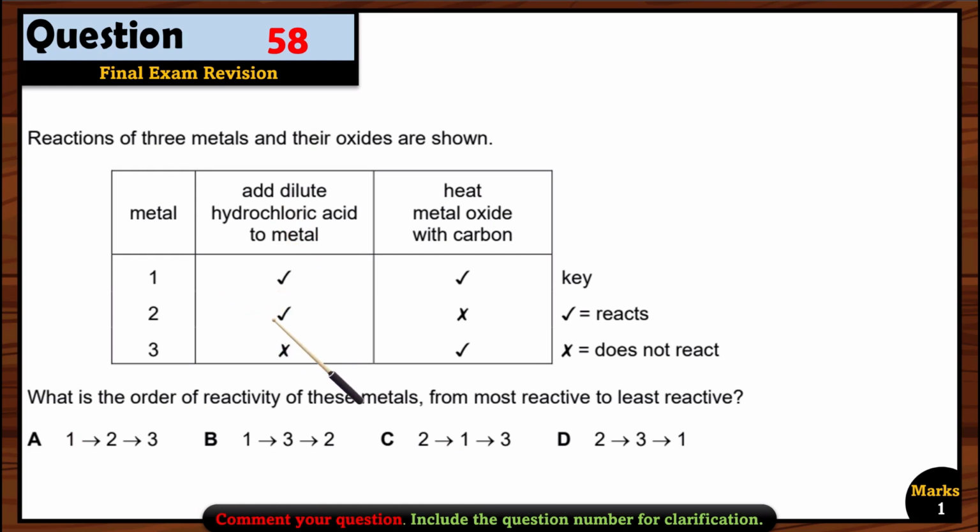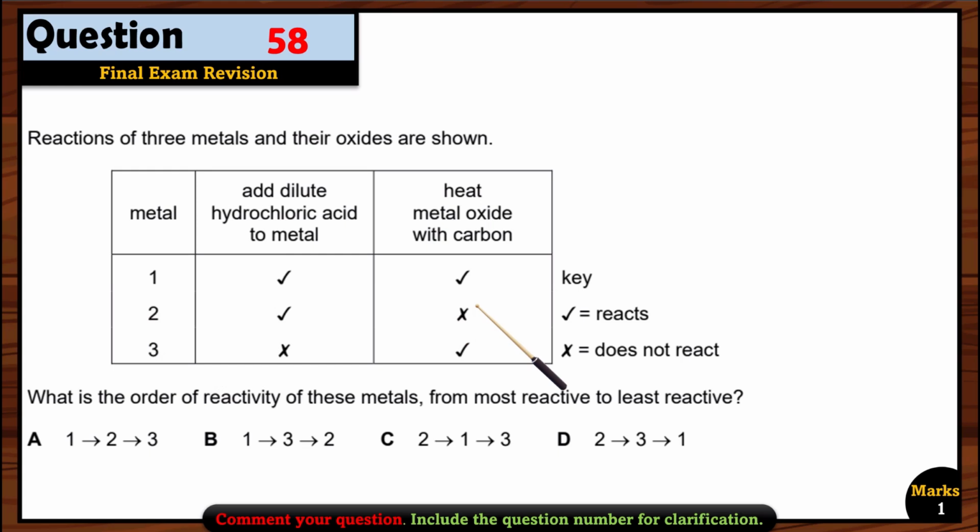1 can react with dilute hydrochloric acid and 2 also can react, right? But let's see heat metal oxide with carbon. So we can heat the metal oxide of 1 with the carbon. It means it is less reactive compared to carbon. But let's see about 2. The 2 cannot be extracted using carbon. So it means 2 is more reactive than carbon.